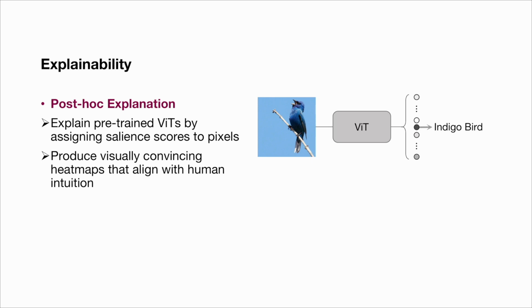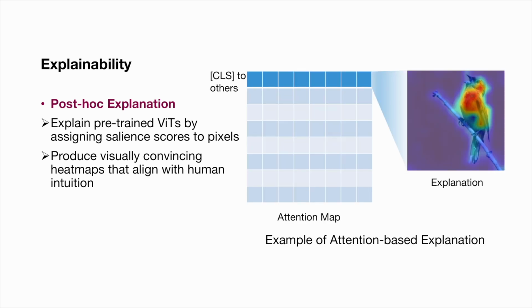However, ViTs are often considered black boxes because of their complex internal mechanisms, making it difficult to understand how decisions are made. This challenge has spurred the development of post-hoc explanation methods that produce visually convincing heat maps to visualize the importance of each pixel in making a prediction. For example, attention-based explanation extracts attention maps in multi-head self-attention modules and reshapes the attention weights into image space to produce a heat map.